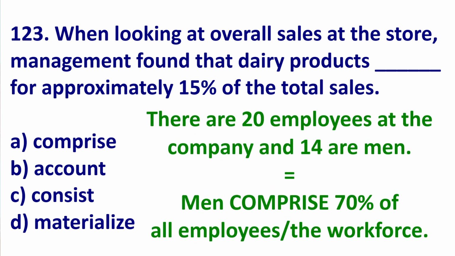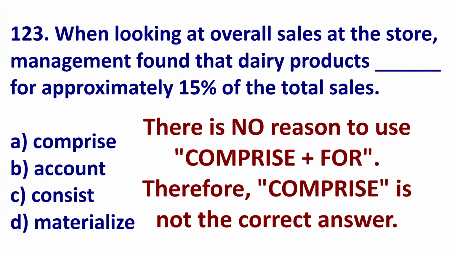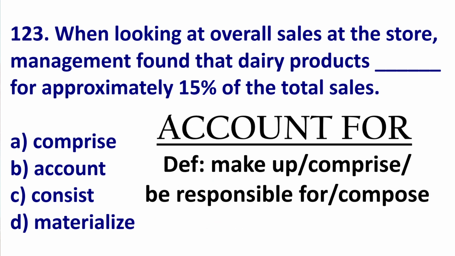An example, there are 20 employees at the company, 14 are men. So men comprise 70% of all employees, or men comprise 70% of the workforce. There is no for. Therefore, the best answer is account, and that is the collocation account for.